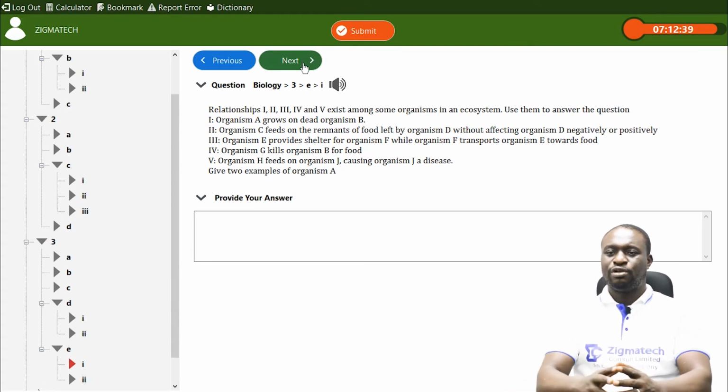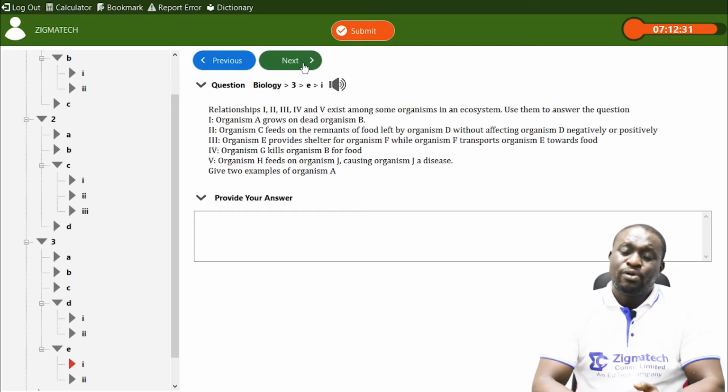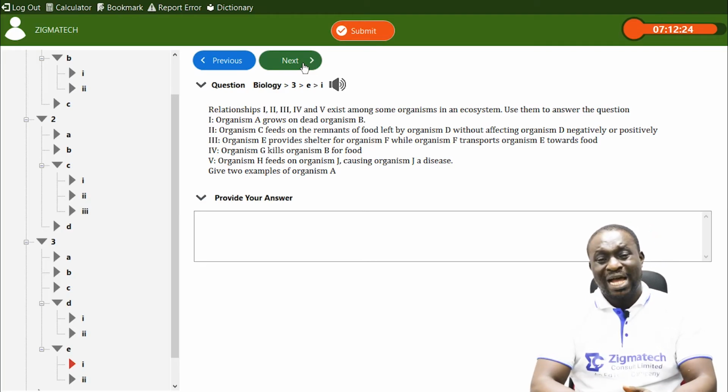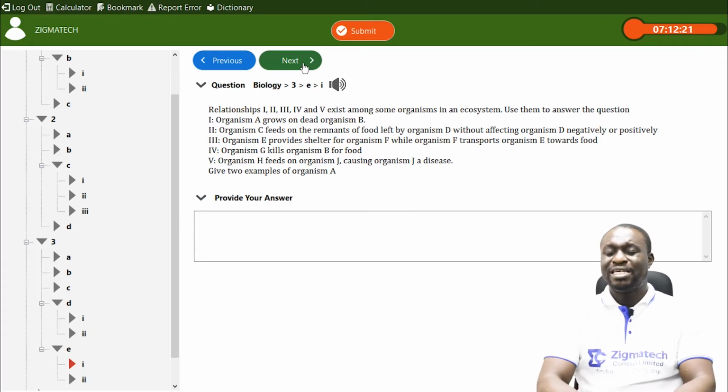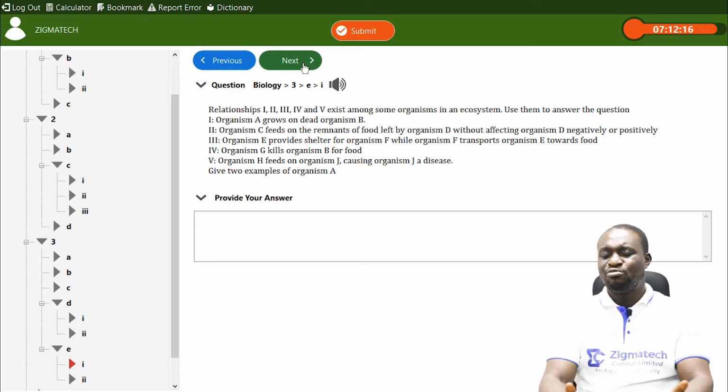Now let's move still on relationship, 3E. They said, give two examples of organism A. Two examples of organism A are fungi and bacteria. Examples of bacteria, we have the Salmonella species and E. coli. Examples of fungi, we have Rhizopus, Mucor, mushrooms, mold, and so on. These are examples of organism A.